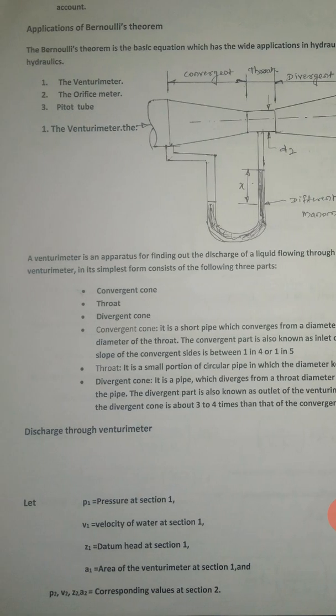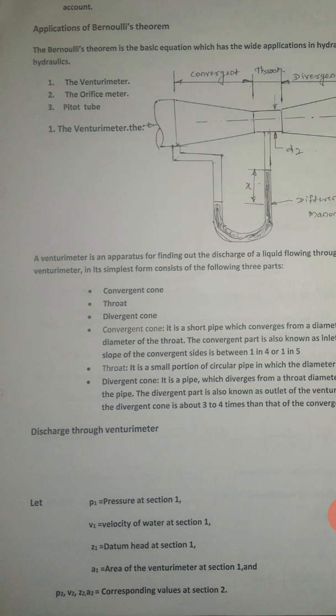The discharge through the venturimeter. Let P1 be the pressure at section 1, V1 the velocity of water at section 1, Z1 the datum at section 1, and A1 the cross-sectional area of the venturimeter at section 1, and P2, V2, Z2, and A2 are the corresponding values at section 2.